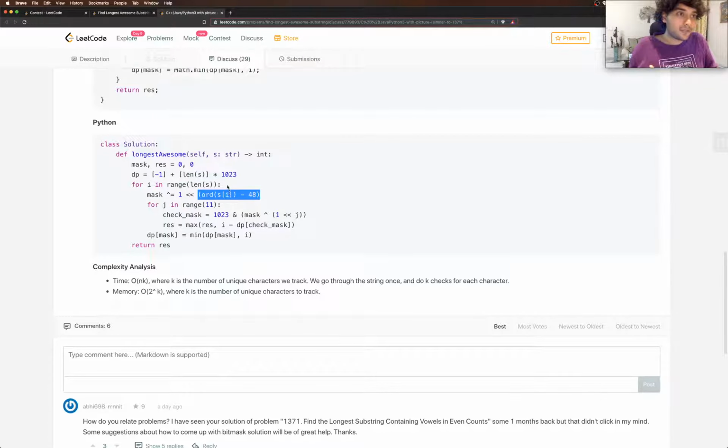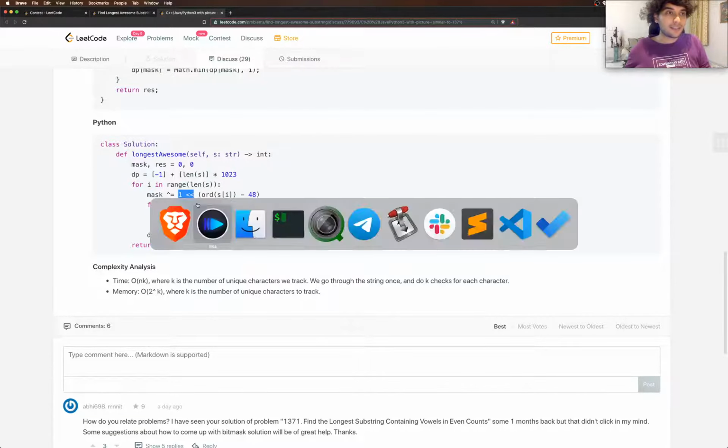This part converts the character at the ith position, takes the ASCII of the character, subtracts 48 from it, so it converts the character to its integer equivalent. 48 is the ASCII for zero, so that's why this would give us the integer for that particular character. So a character 6 would give us an integer 6 by doing this part just here. Now we shift 1 by that many places. So what this is doing is kind of a one-hot encoding for that number. So it's something like this.